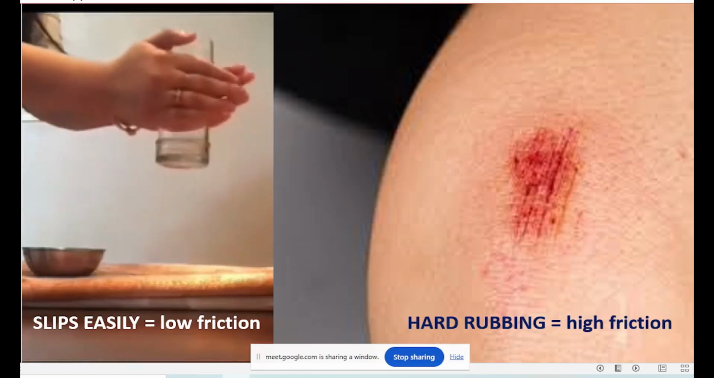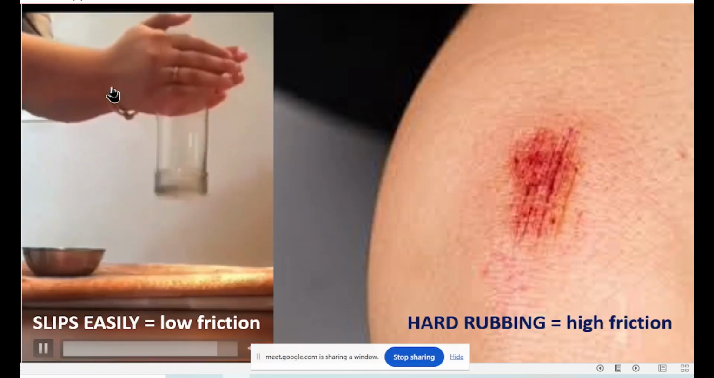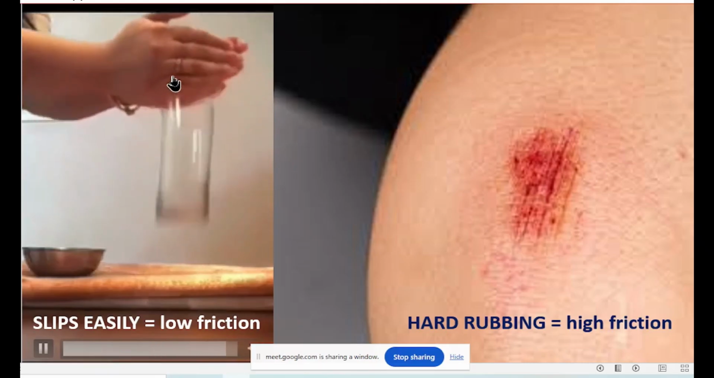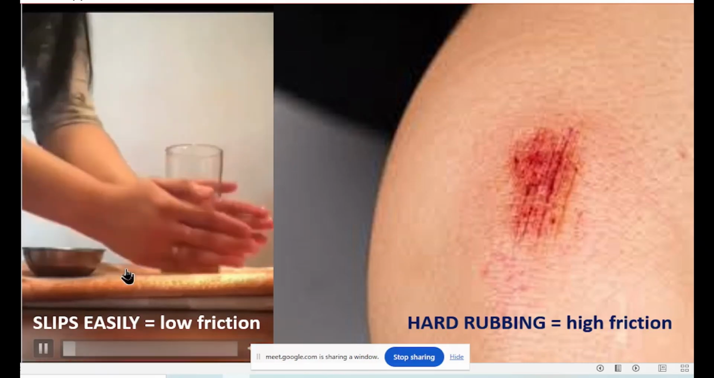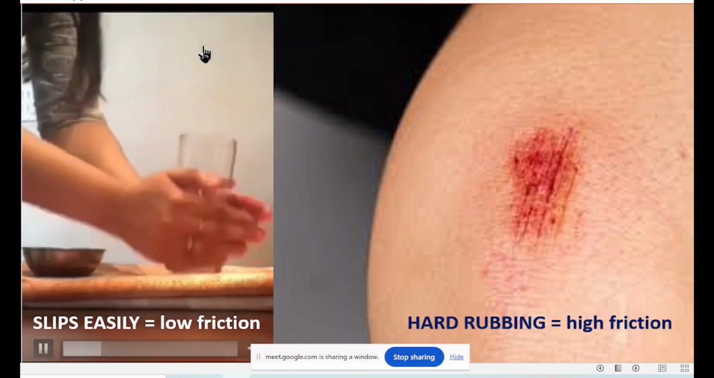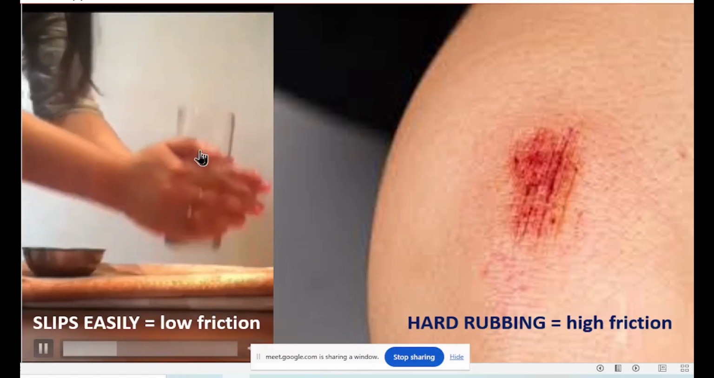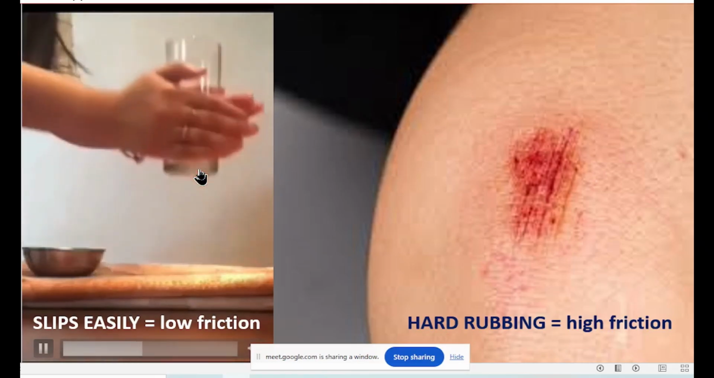The glass is slipping. Why is the glass slipping? Because the hands are oily, either oil or soap or something. So the glass is slipping. When something slips, it is low friction. When something is slipping like this, so easily slipping, that means low friction.